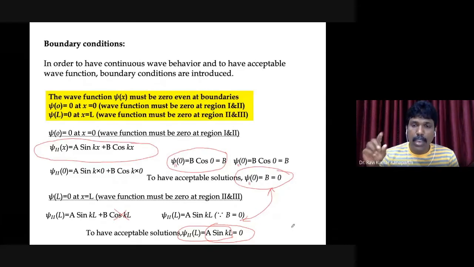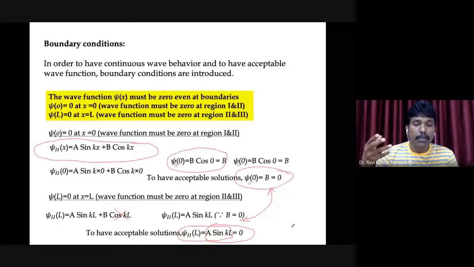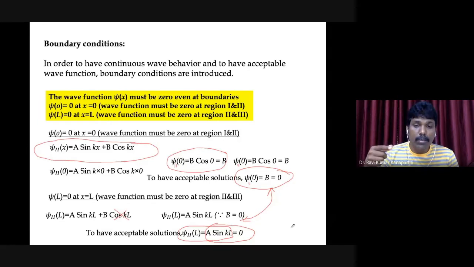Psi 2 of 0 has to be 0, whatever it comes to. We obtained in one case that it is b, therefore b has to be 0. If b is 0, then at the other boundary the second term, b cos KL, can be omitted. Then we have only a sin KL: psi 2 of L is equal to a sin KL. If we want an acceptable solution, that a sin KL has to be 0. That's all it is.